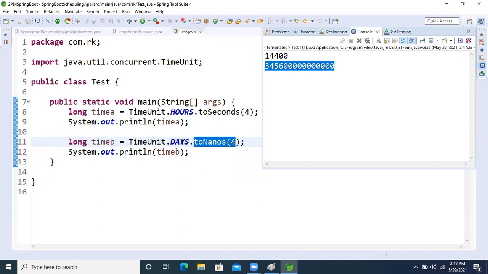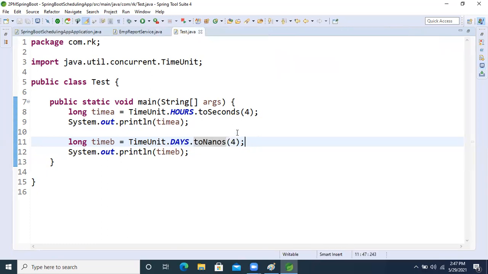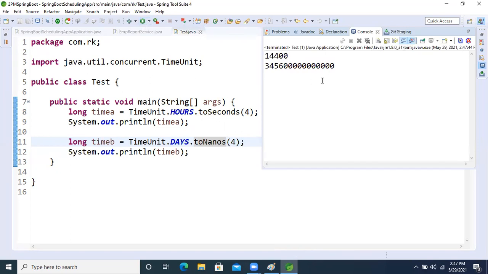If we convert 4 days into nanoseconds, this much will be there. No, sorry, toNanos equals millisecond, yeah, correct. So this much time will be there, right? Okay, so now fine, guys.